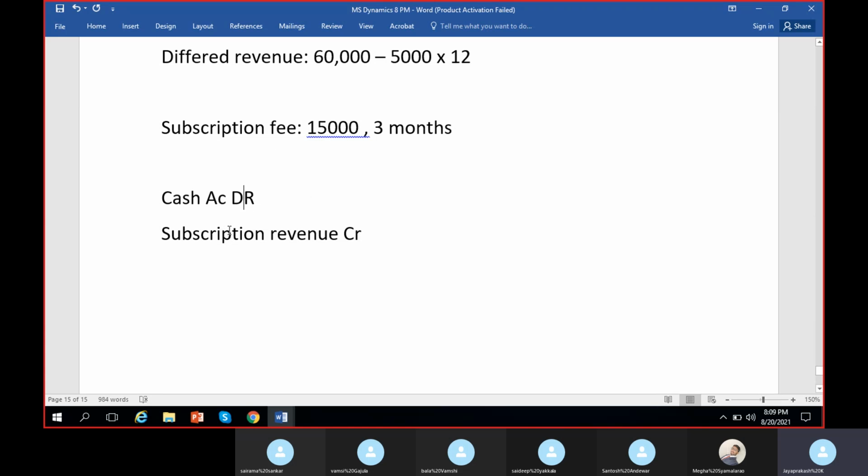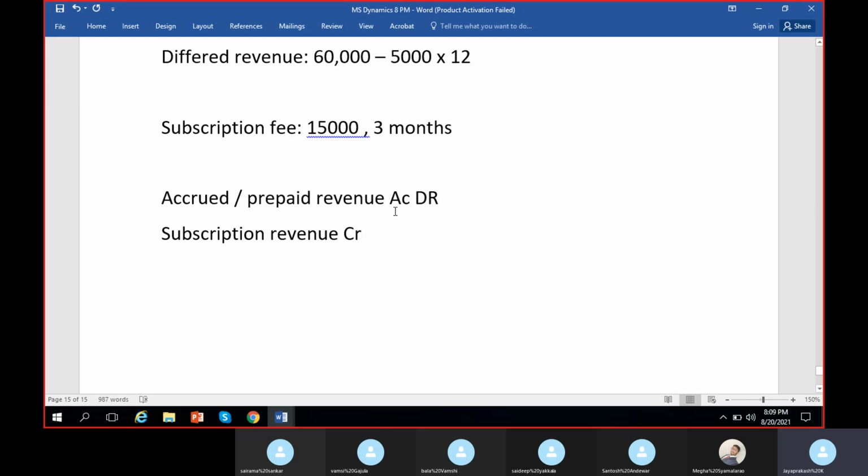If this is the entry, when we are receiving the accrued revenue, generally we don't use the revenue account here. Usually we use the accrued revenue or prepaid revenue account, whatever we call. This is a liability account. If we are receiving anything in advance, it means we are liable to pay it back to them if that obligation is not met or if we could not provide that service for which they paid. That is why it is recognized as a liability. So this is revenue and this is a liability account.